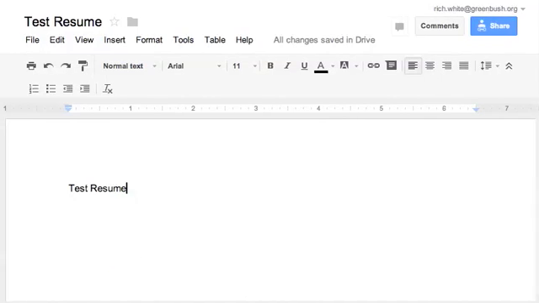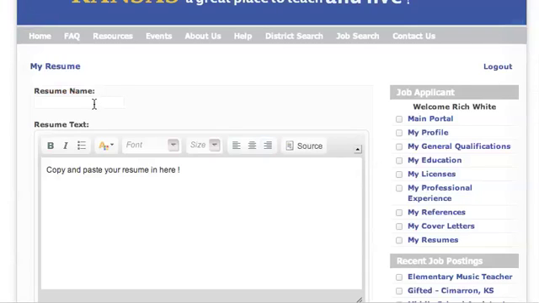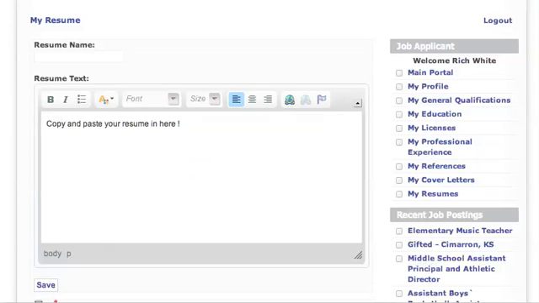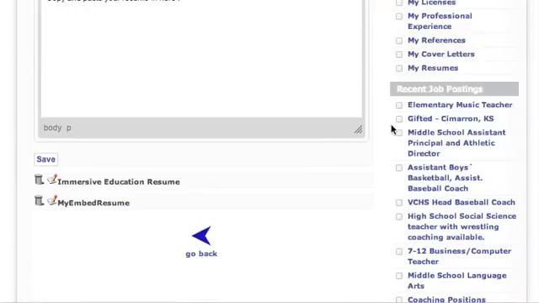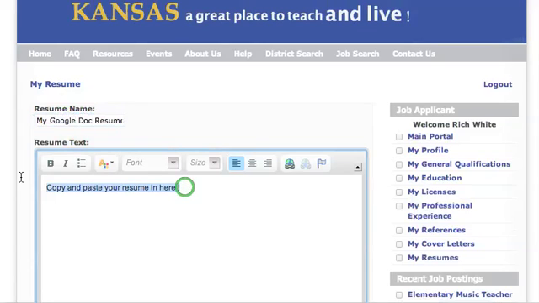Now after I've done that, I can go ahead and close this little Google Doc piece. I could probably close that too. So I would go back here and I would call this my Google Doc resume. You can call it whatever you want. But then we'll go right in here. Okay, so now back here in my resume section, I want to go ahead and type this in again here. And then what I want to do is